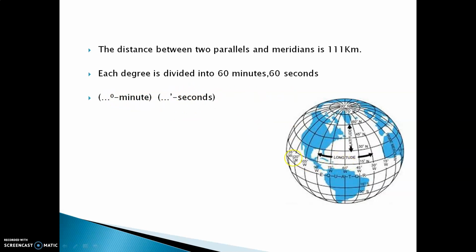You realize over here, the stepping lines on the earth are called latitudes, and the standing lines on the earth are called the longitude. Each of them have degrees over here. The distance between these two latitudes is 111 kilometers, and the distance between the two longitudes again is 111 kilometers.